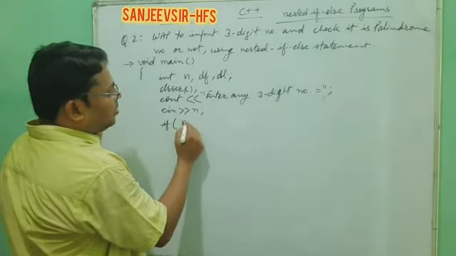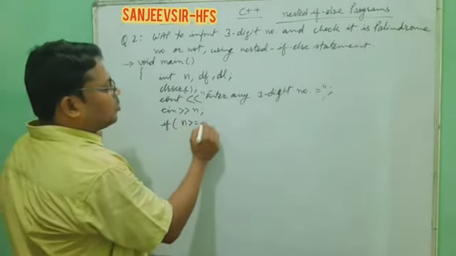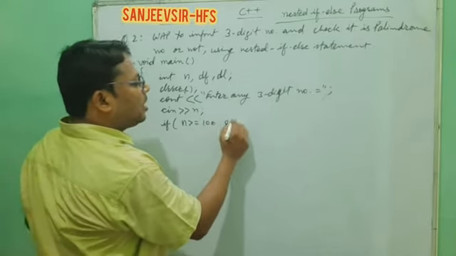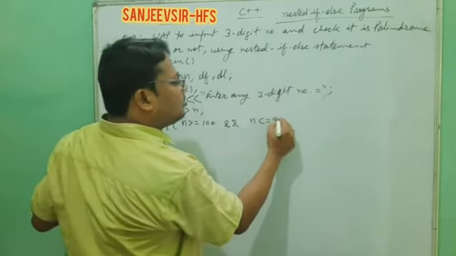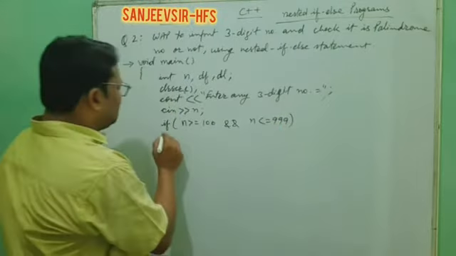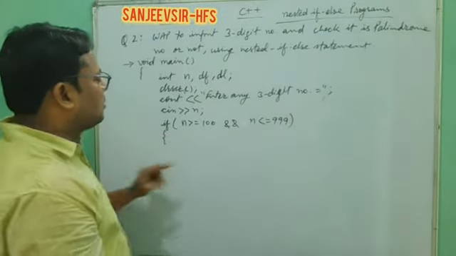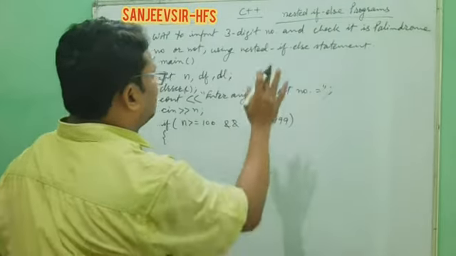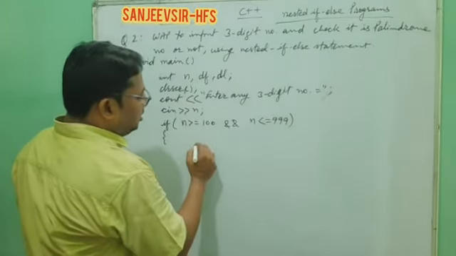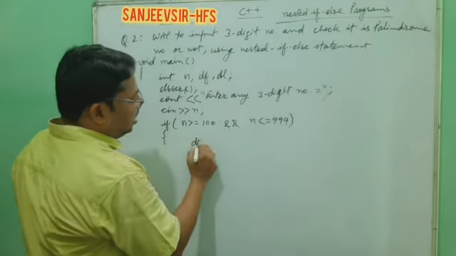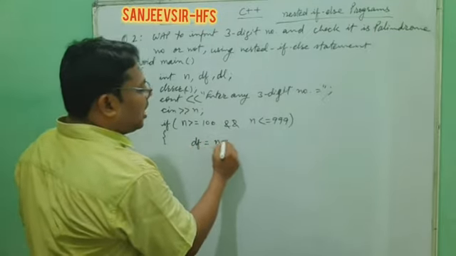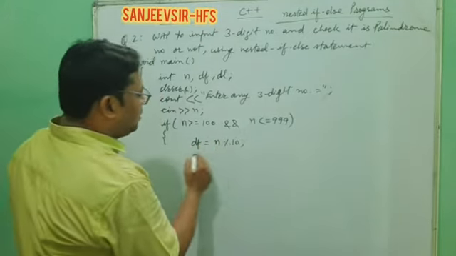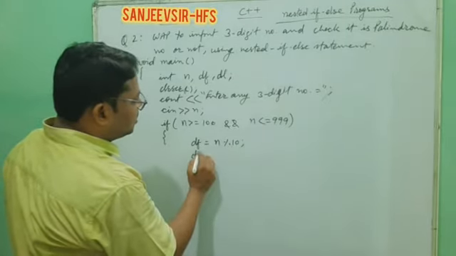So n must be greater than or equal to the smallest value, that is 100, and n must be less than or equal to the largest value, 999. Inside this we have to check that it is a 3-digit number. Now after that we have to check whether it is a palindrome number or not. So here we will extract the digit df, that means digit first, n mod 10, digit last, that means